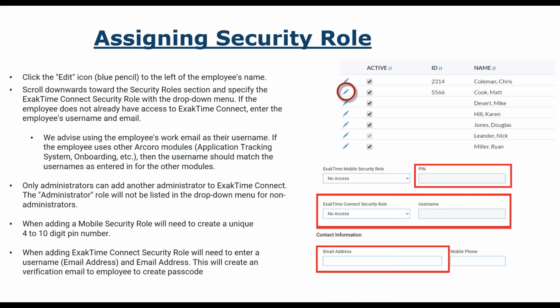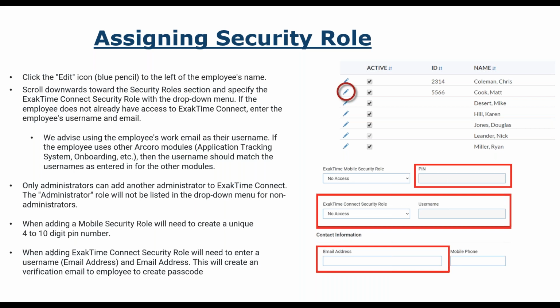Okay. A couple of things that you do have to put in when you're assigning security roles. For the mobile, you have to have a unique 4 to 10 digit PIN number per employee on the mobile side. If you're going to have them log on to the Connect, you need a username and you need an email address. Now, here at Okoro, if you have other modules, we really want the username to be the same across all modules, and we really stress to have that as their email address because an email has to be unique, right? So if there is another John Smith floating in the Okoro somewhere, then you can't use that.